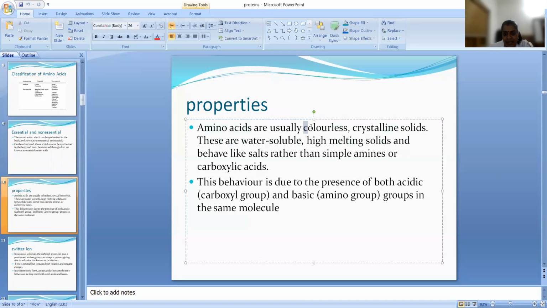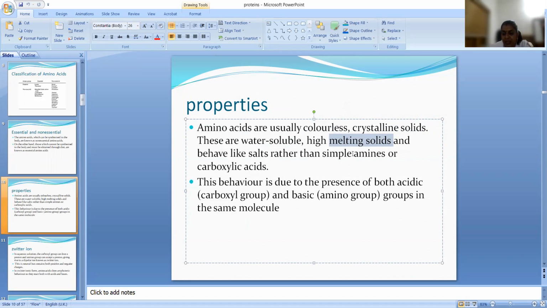Amino acids are colorless crystalline solids. They are water soluble, because the amino group is water soluble and the acid group is also water soluble. They are high melting solids and behave like salts rather than simple amines or carboxylic acids.